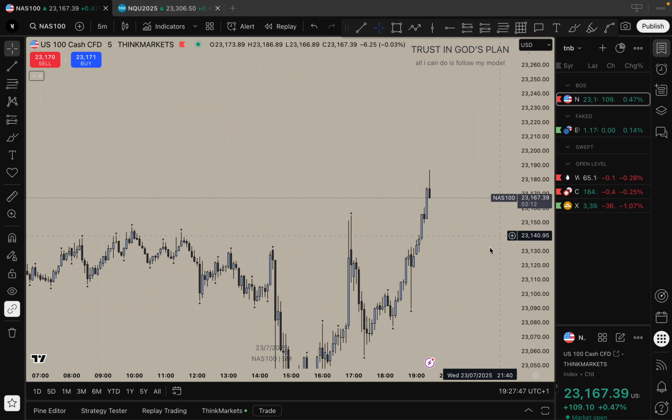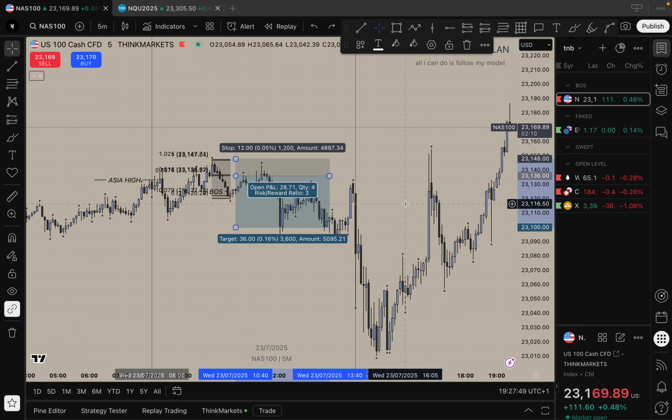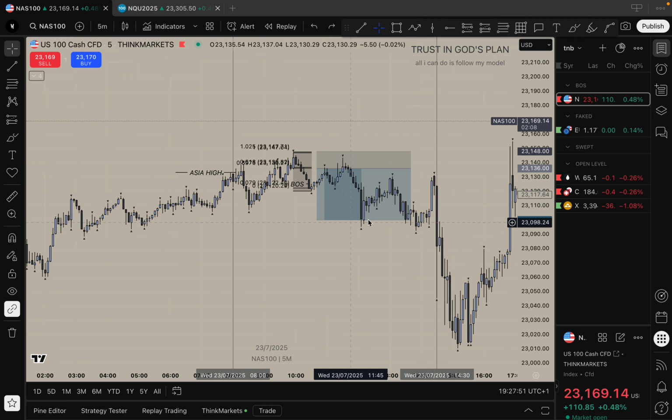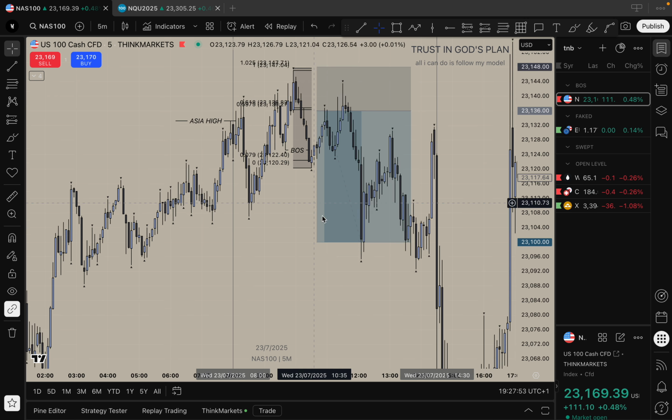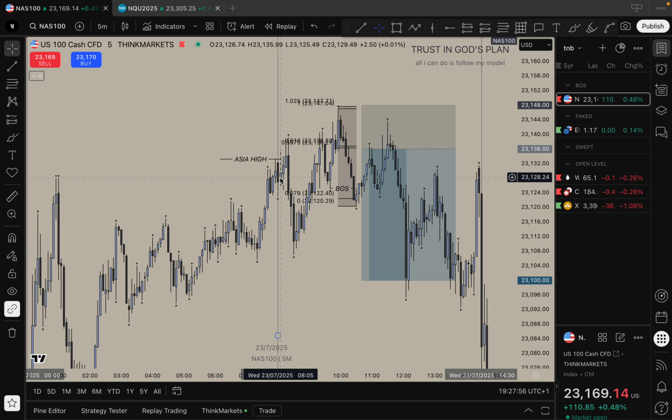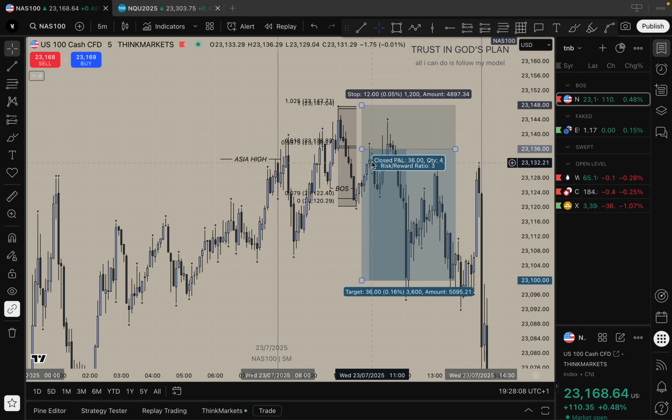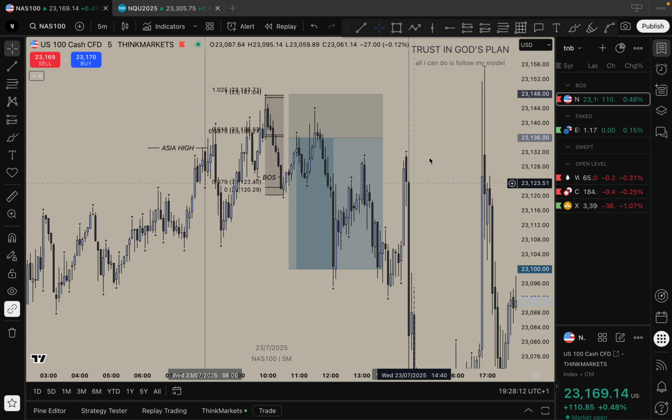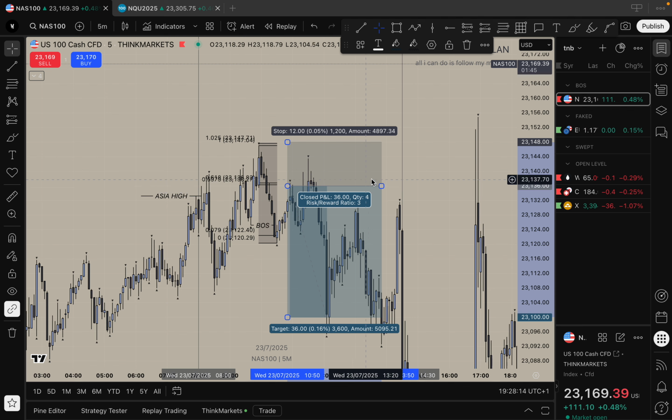All right, so we sweep Asia high right there. This candle was not the sweep, but this one swept. Then we were waiting for a bearish candle. Bearish candle appears. Now we wait for a fake out, which was right there. Price came down, then came up and faked out. Then we are waiting for a break of structure on a fractal. It happens right there. Boom, 0.618. Perfect bounce off, then retrace, then bounce off, and take profit. So yeah, three R is fixed, and that's about it.